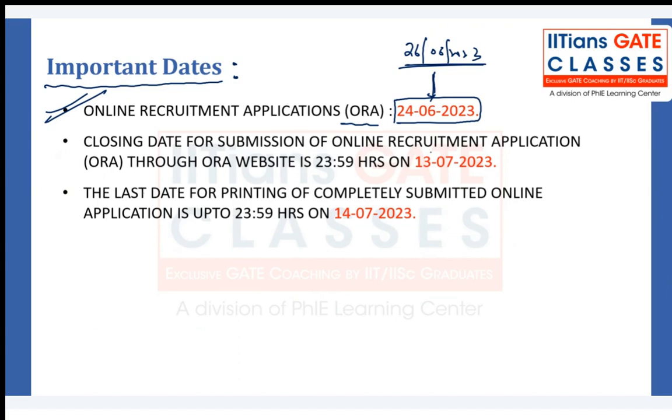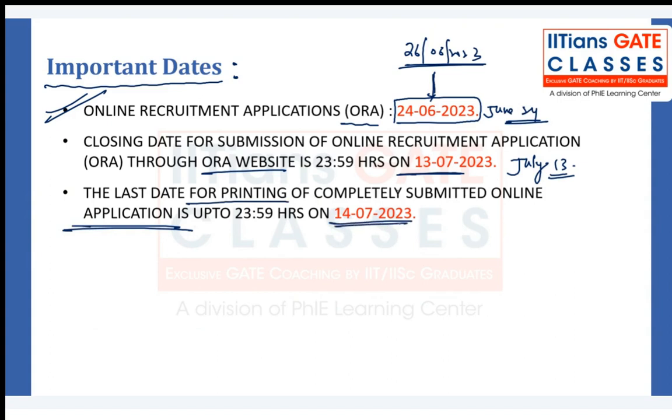And the closing date for submission of ORA, which is done through the website, is 13 July, and the start date is June 24, right? And the last date for printing is also important, because you have to print this application form. Why are they saying that you have to print it? Because when you are called for the interview, you have to bring this important application PDF. So you have to print this also.